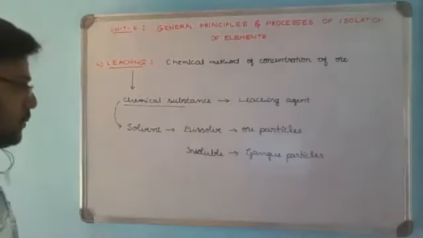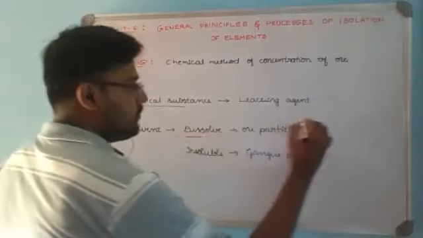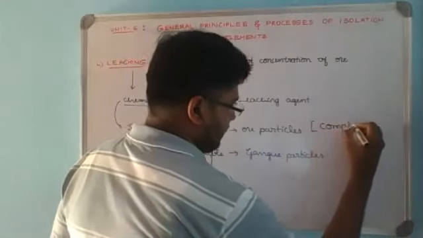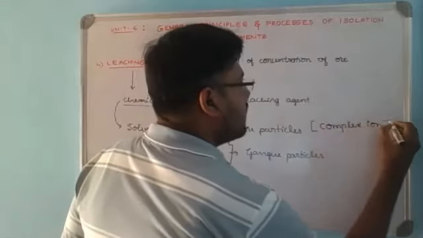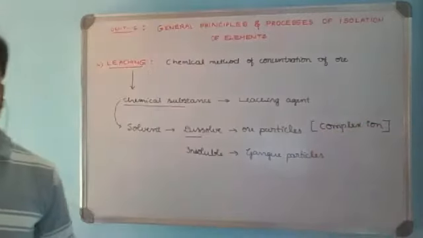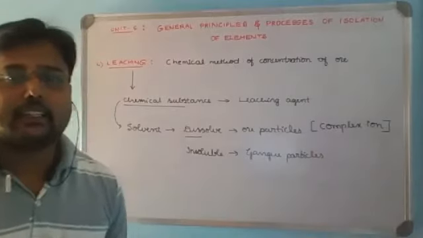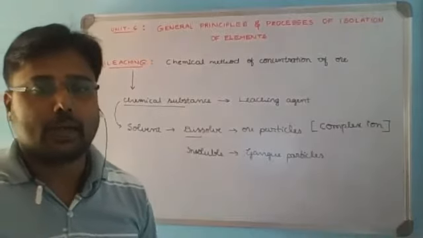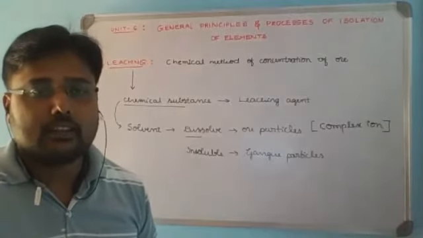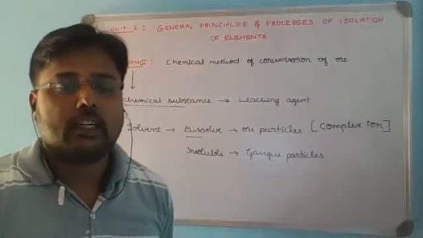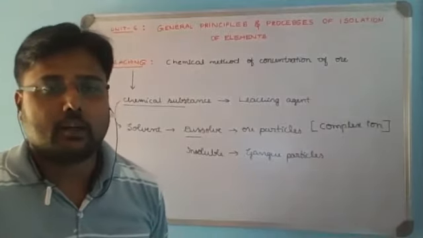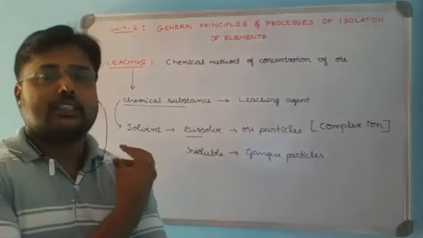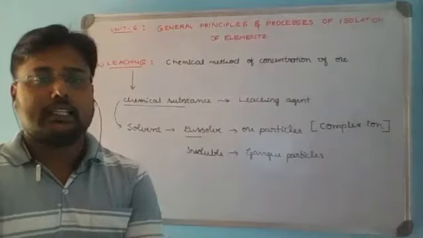Whatever the dissolved component is, it will generally form a coordination complex ion. In the chemical method of leaching, the leaching agent will form a complex ion by reacting with ore particles. About the complex ion as coordination compounds, we'll learn in detail in the coordination compounds unit of inorganic chemistry. With the basic information required, we'll learn the method with an example.